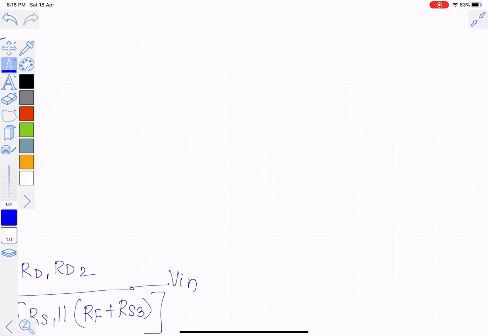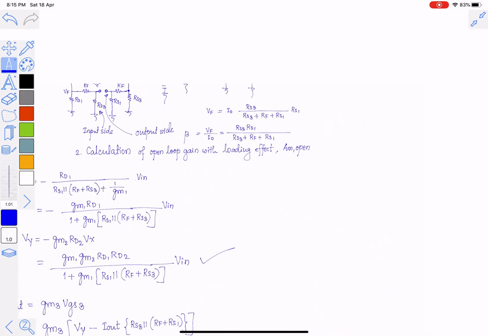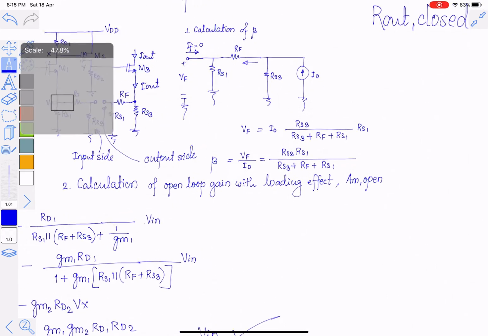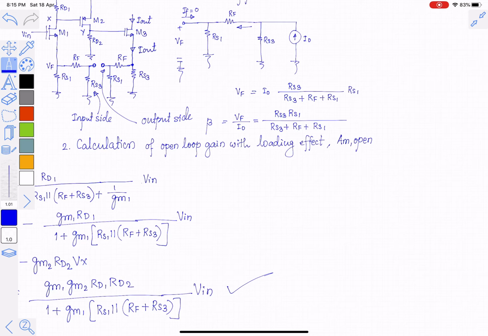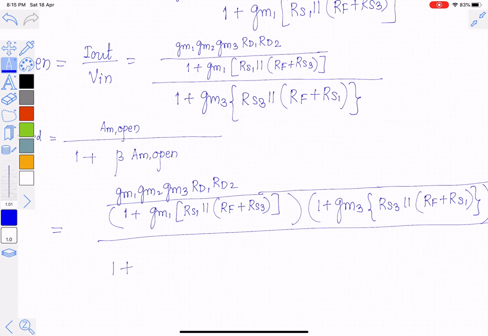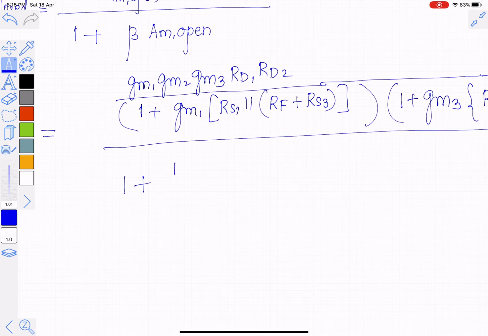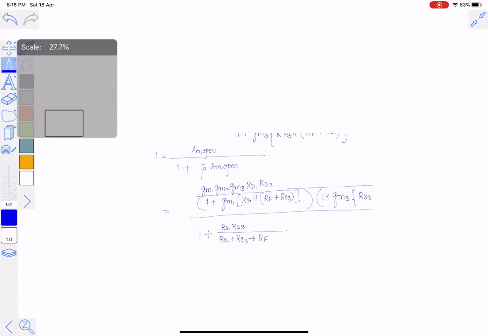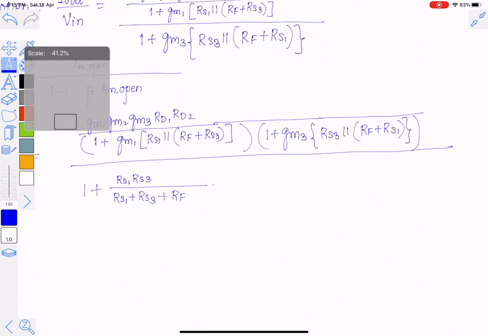Beta in this case we have got as RS1 RS3 divided by RS1 plus RS3 plus RF. So beta is RS1 RS3 divided by RS1 plus RS3 plus RF, multiplied by again Am open, which is the same quantity here.